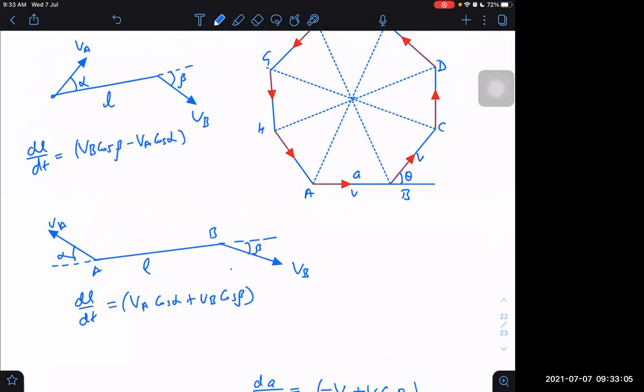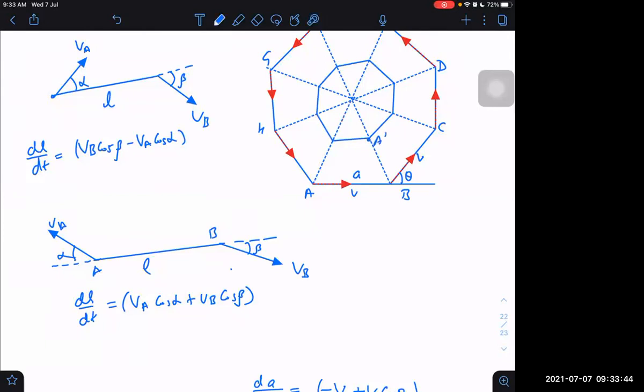It may happen that after some time, A may reach some other location. That might happen. A may reach this position maybe, and the diagram may shrink in size. This is possible, but it will remain symmetric. It will always be equidistant from the center. All the points will be equidistant from the center, even if I'm not able to draw it exactly equidistant.